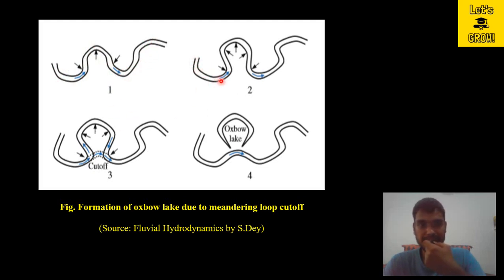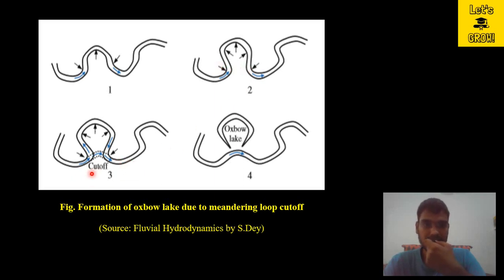In the second stage it is flowing in the same pattern, but you can observe that these banks are more encroached at this point, because as the flow takes place in the river, it will try to erode the inside of the bank here and here. So both these locations in the river try to encroach on each other.